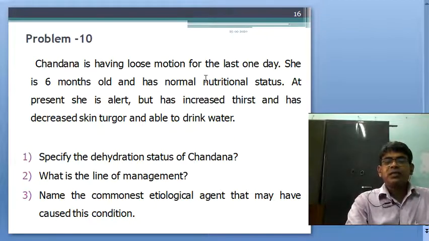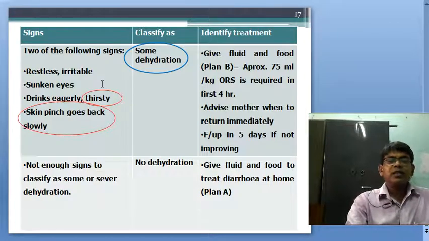So here the signs are: she is alert, and has increased thirst and decreased skin turgor, and is able to drink. Increased thirst and skin turgor goes back slowly.